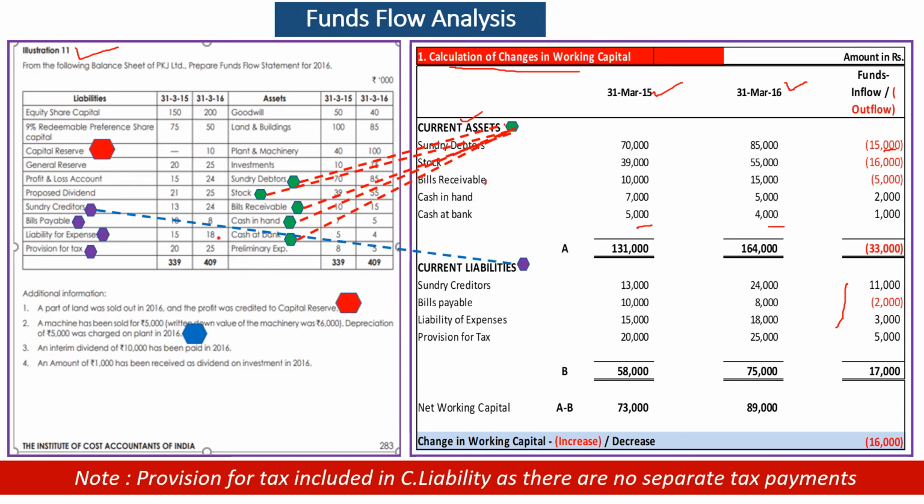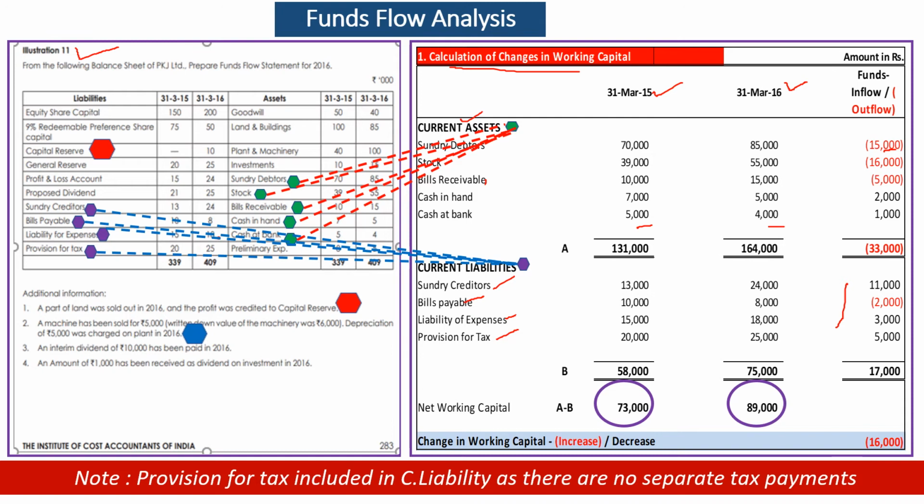Differences are put. Then we transfer all current liabilities, four in all: sundry creditors, bills payable, liability for expenses. We strike the total: 131,000 current assets, 58,000 current liabilities. Net working capital was 73,000 last year. This time it is 164 minus 75, it is 89,000.